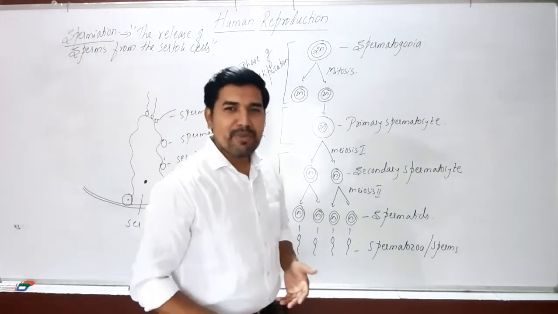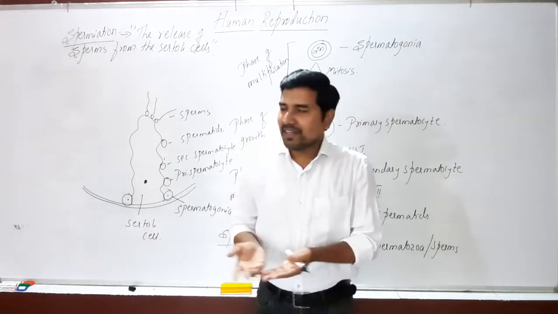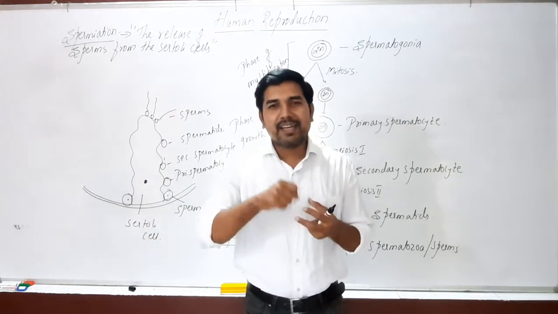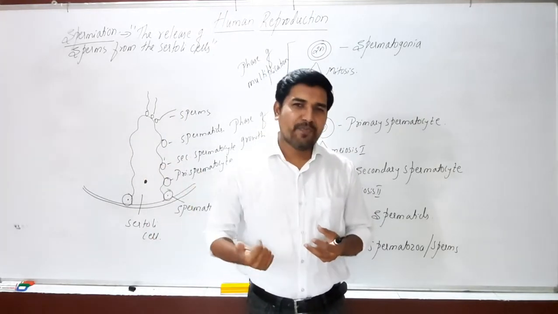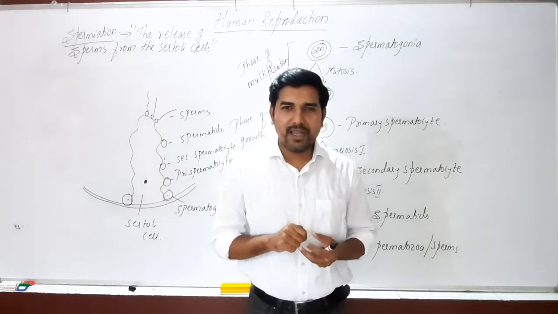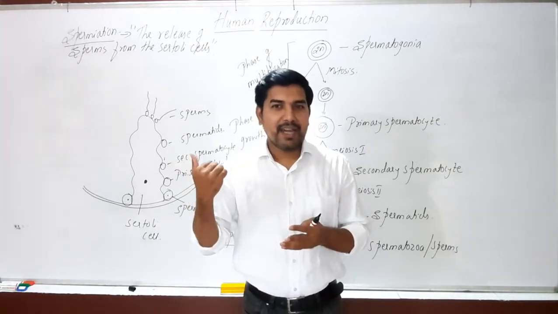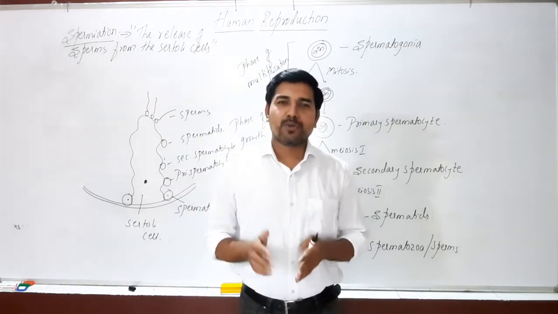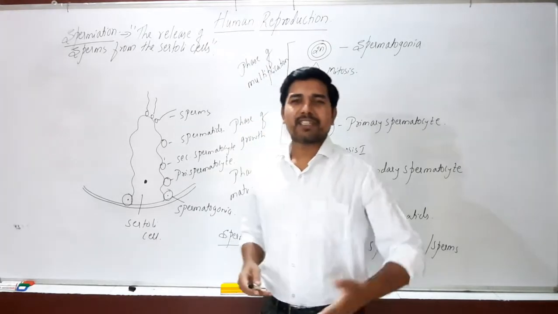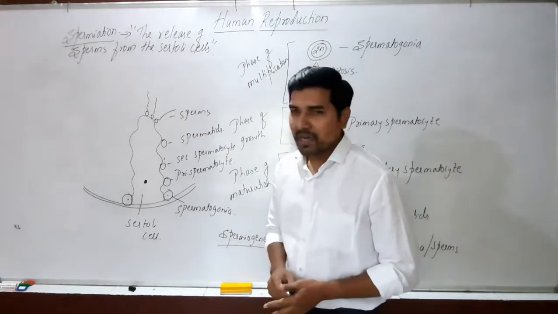Then why should the spermiation process occur? What will happen if there is no spermiation? If there is no release of the sperm from the Sertoli cells, then how can they move into the rete testis, vasa efferentia, and how can they be stored in the epididymis? So that's why the sperm has to be released, and now they can be carried through the accessory ducts so that the sperms can be released for the next process called fertilization. So this is what is termed spermiation.